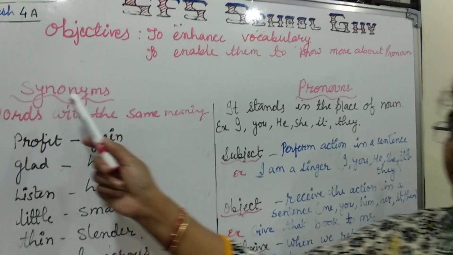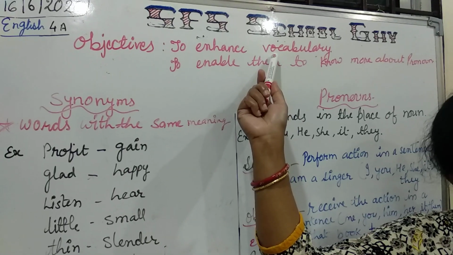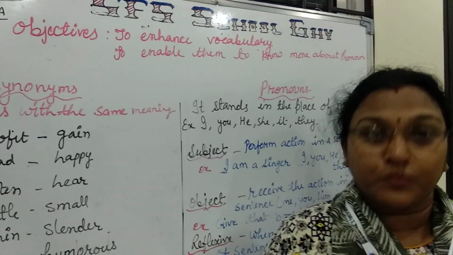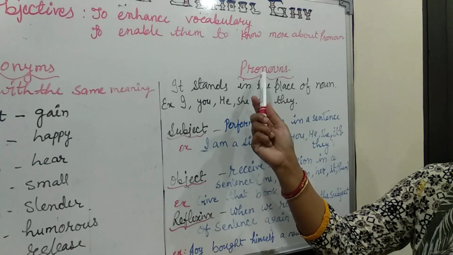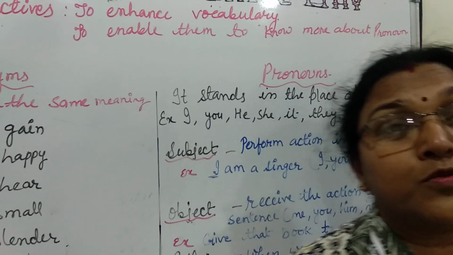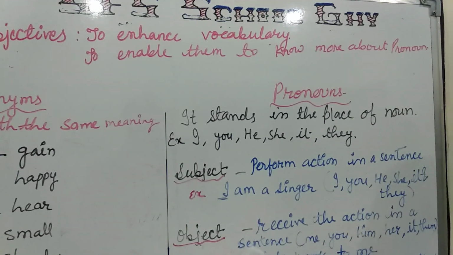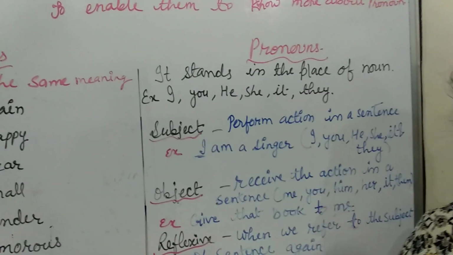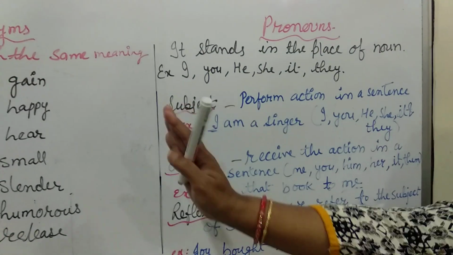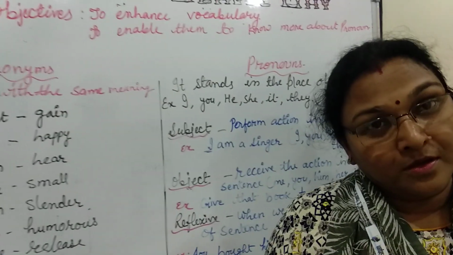The objective of reading synonyms is to enhance our vocabulary so that we can get a lot of words with us. Whereas for pronouns, today we will come across three different forms of pronouns: subjective, objective, and the last one, reflexive. We will go into detail. So let's begin with the synonyms.